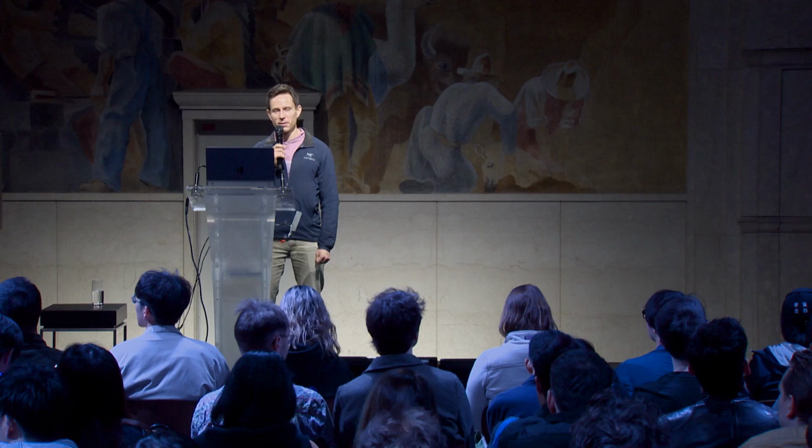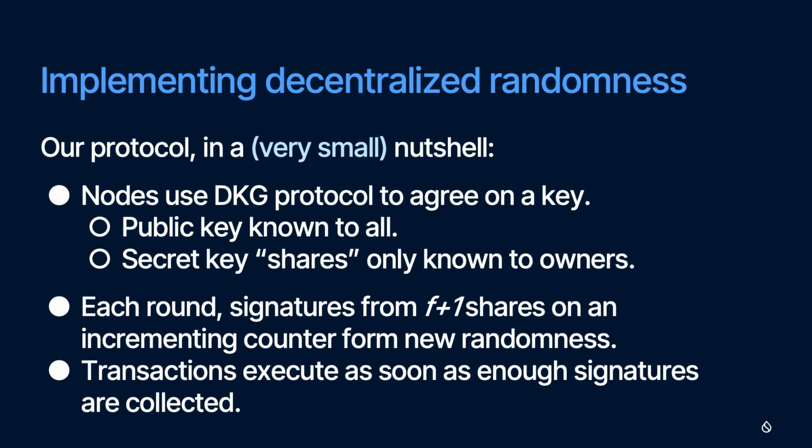There are two phases. The first phase runs at the start of every epoch, so roughly once a day. All of the nodes use a DKG protocol, which stands for distributed key generation, to agree on a key to use for generating randomness. There's a public key that all of the validators know, and then there's a secret key that through some cryptographic magic gets split into shares, and validators all have a share of the secret key proportional to their stake. And then the second phase happens continuously throughout the epoch, every time we're generating randomness.